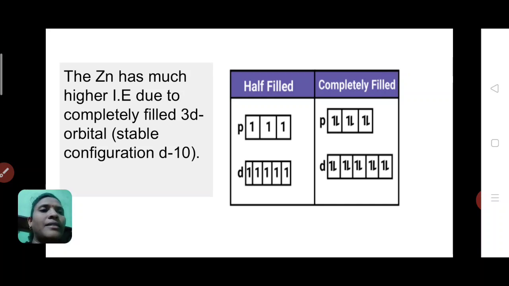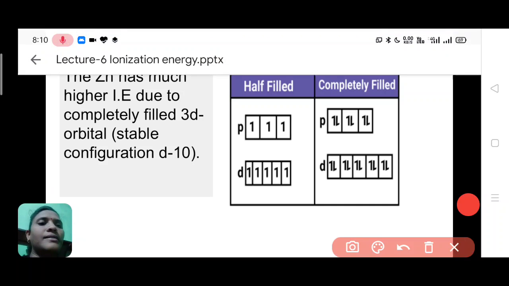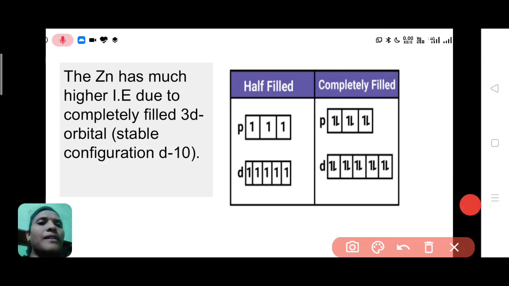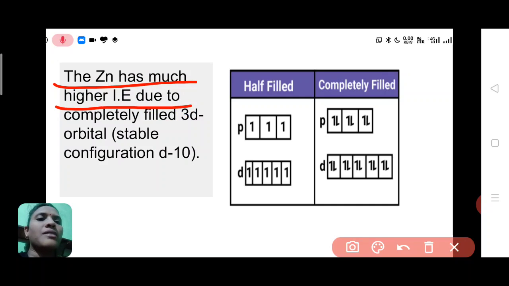Now next statement about ionization energy of D block element is that zinc has much higher ionization energy. Why? Because zinc has a completely filled 3d orbital. See, zinc has this configuration.